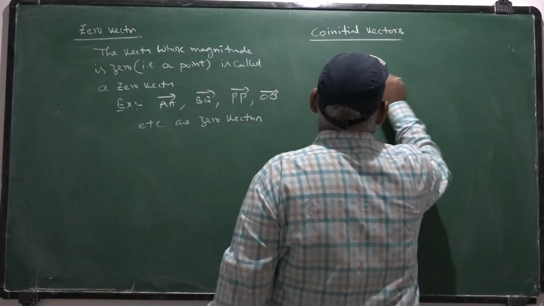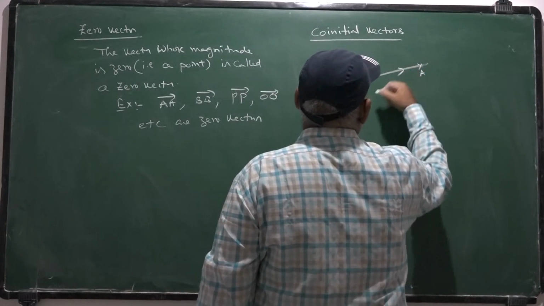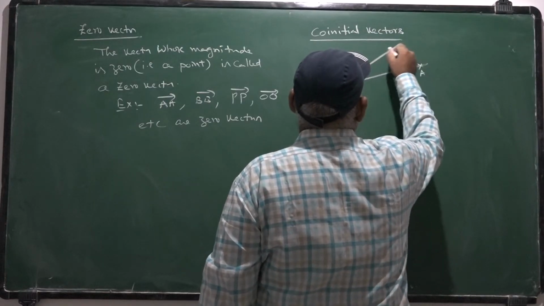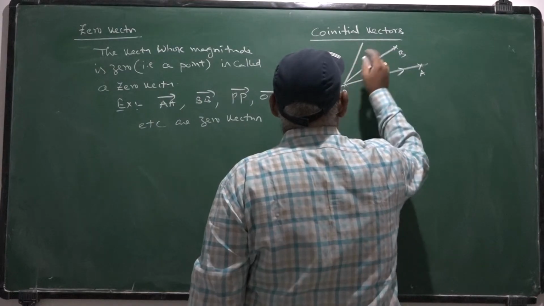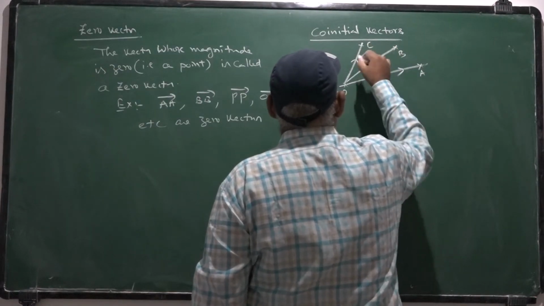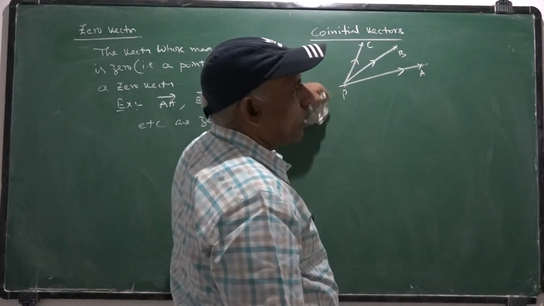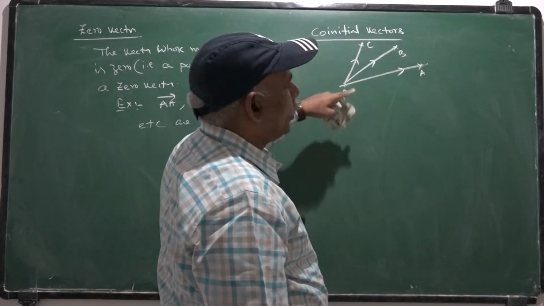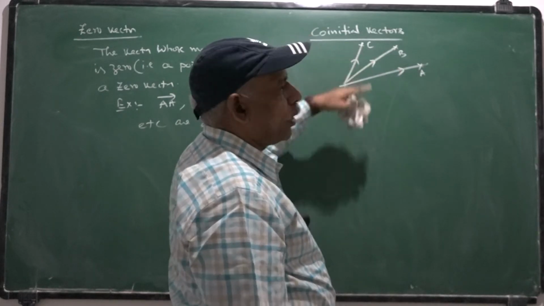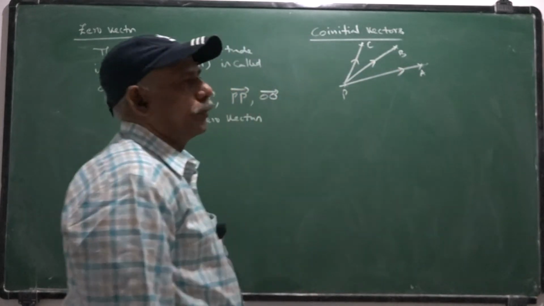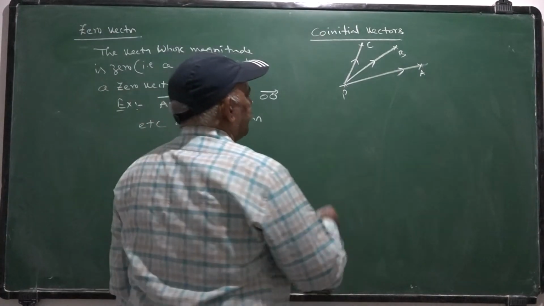For example, PA bar is a vector, PB bar is another vector. Suppose PC bar is another vector. PA bar, PB bar, PC bar are three vectors whose initial point is P itself. The terminal points are different. Such vectors are called co-initial vectors.